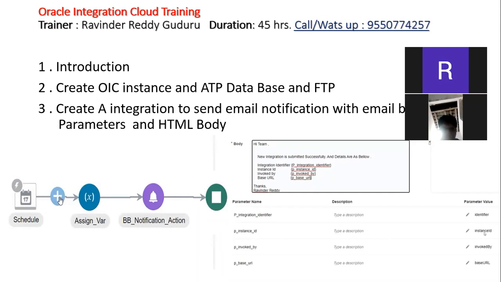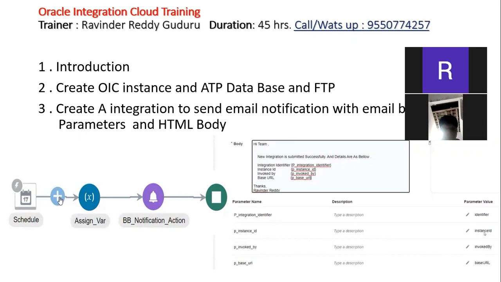The ATP database and FTP, once you create them, are lifetime and free, so no issues with those. Only the OIC instance is an issue. For ATP and FTP, Oracle will allow you to use them as long as there is no gap of 3 months. Let's say today you have used it, and after 3 months you use it again, it will be automatically wiped out. So that is about the creation of instances.